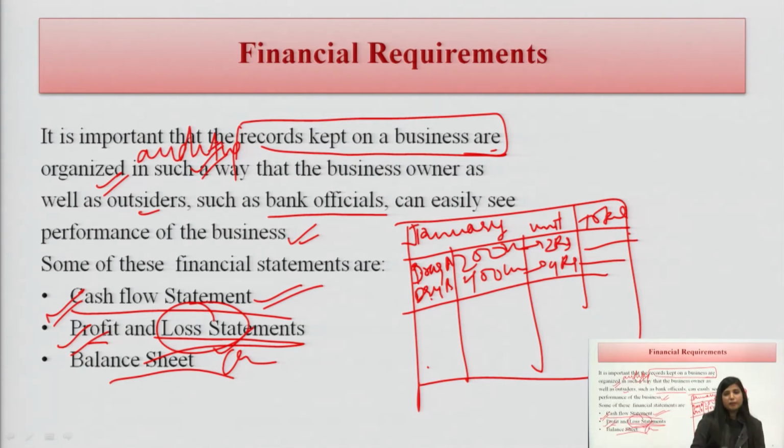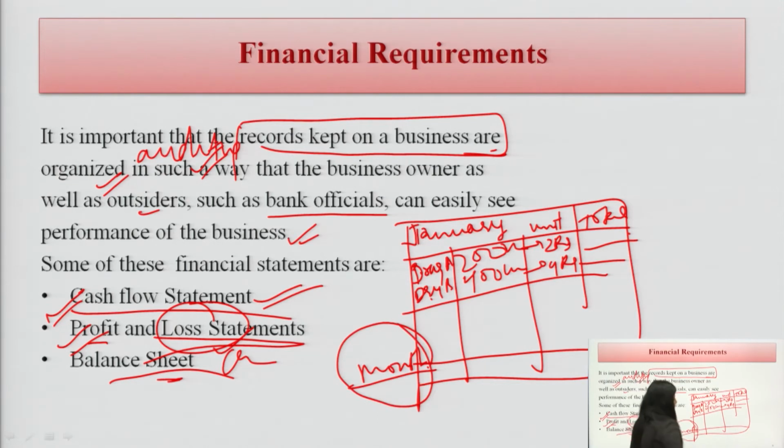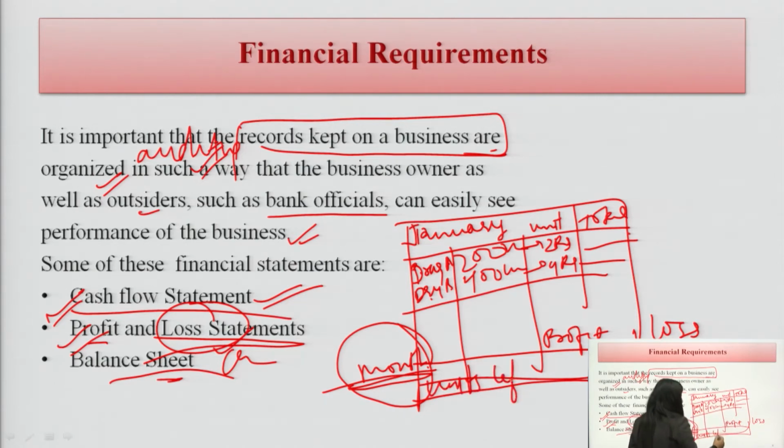So, this is also one type of financial statement in the community pharmacy. This is called a balance sheet. What is the balance sheet? Of course, at the end of the month, like this is the cash flow statement for the January month, and we will see how much profit we have gained for a particular month and how much is the loss, how many units are left in the store, how many units were consumed in a particular month.